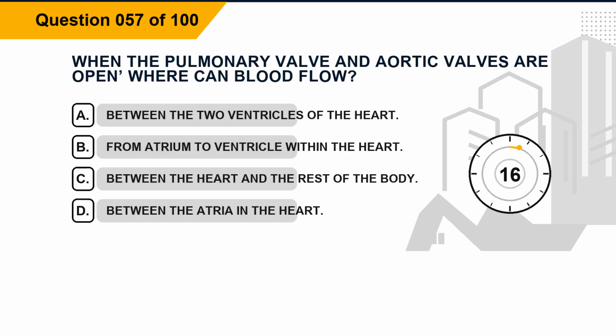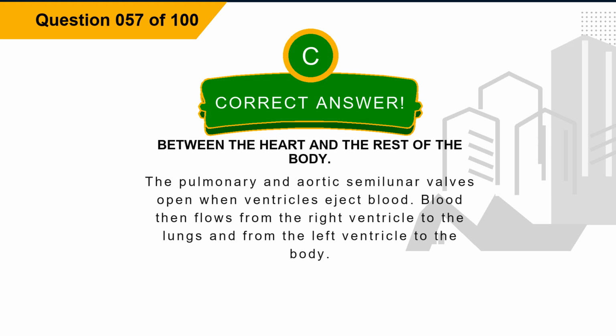Question 57. When the pulmonary valve and aortic valves are open, where can blood flow? Option A, between the two ventricles of the heart. Option B, from atrium to ventricle within the heart. Option C, between the heart and the rest of the body. Option D, between the atria and the heart. The correct answer is option C. Explanation. The pulmonary and aortic semilunar valves open when ventricles eject blood. Blood then flows from the right ventricle to the lungs and from the left ventricle to the body.